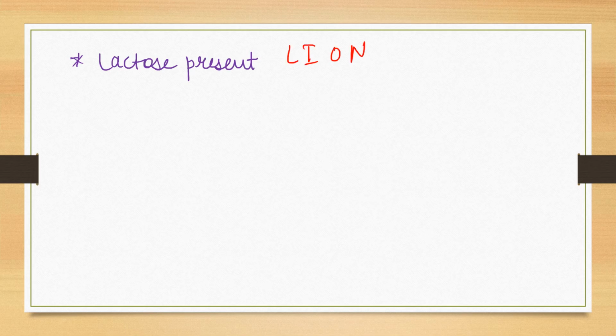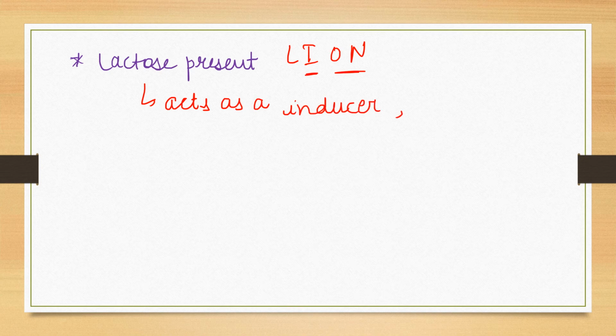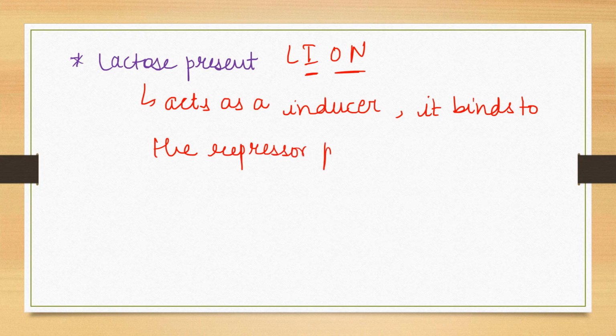लेकिन we need to know when the cell has lactose present. हमने अभी देखा था, lactose turns the inducer on. So when lactose is present, it acts as an inducer. So when it acts as the inducer, what happens? Lactose binds to the repressor protein. उससे क्या होता है?